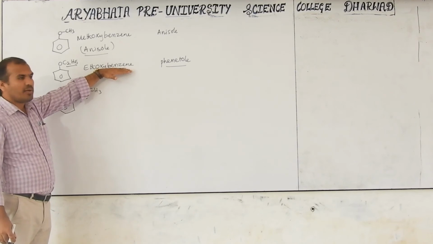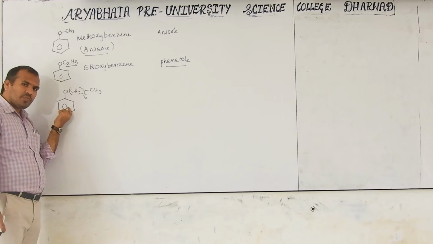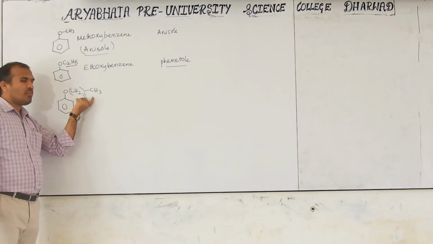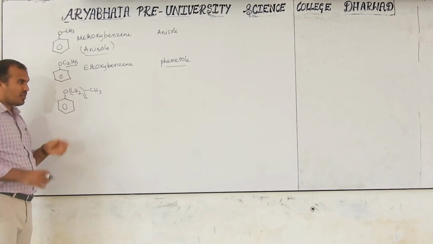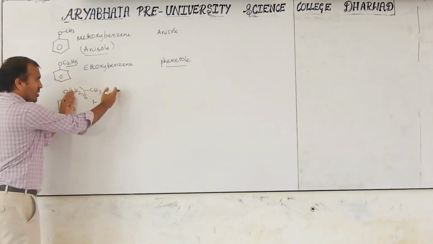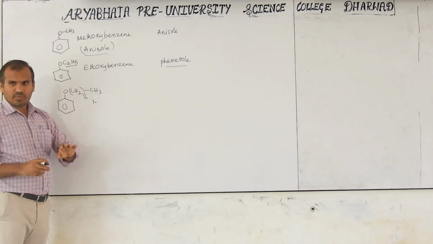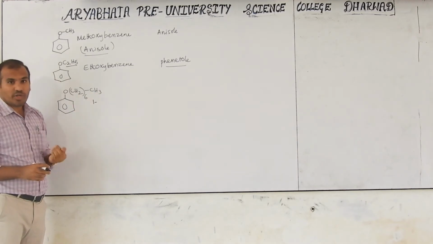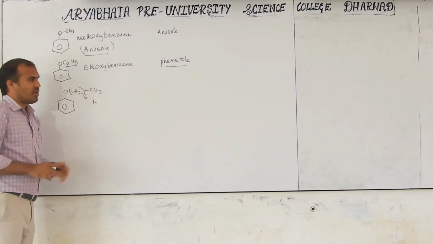That's why it is an alkoxy alkane type. Here this has fewer carbons, this has more carbons. Then this is the alkane chain and this is the alkoxy. Since there are so many carbons, where it is bonded, first position, second, third, fourth or fifth, we don't know. That's why you have to give a number, numbering from here to here.